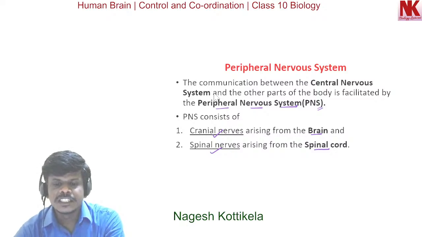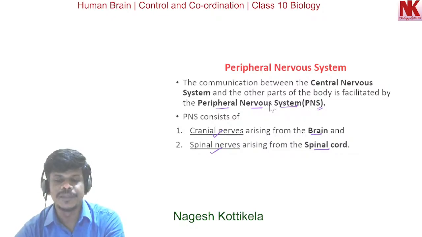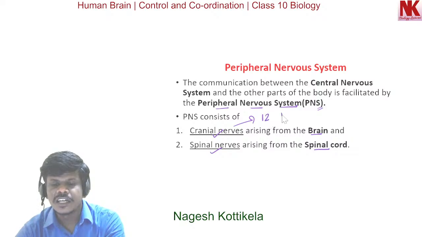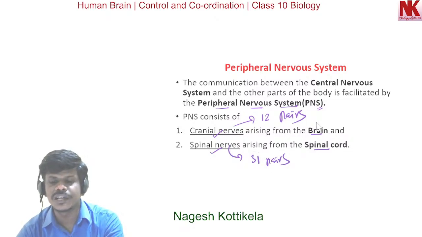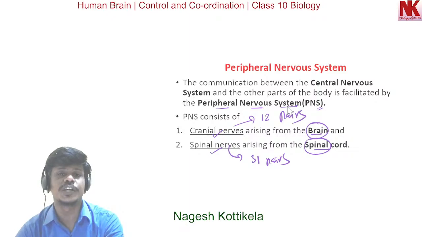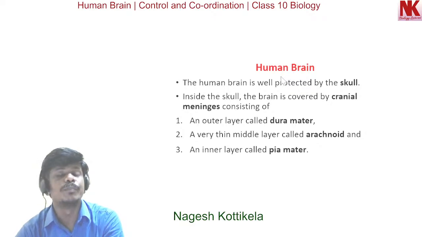Here, the communication between the central nervous system and the other parts of the body is facilitated by this peripheral nervous system. Cranial nerves are 12 pairs. Spinal nerves are 31 pairs. So, cranial nerves are arising from the brain and the spinal nerves are arising from the spinal cord, and they comprise the peripheral nervous system. Now, let's discuss in detail about the human brain.